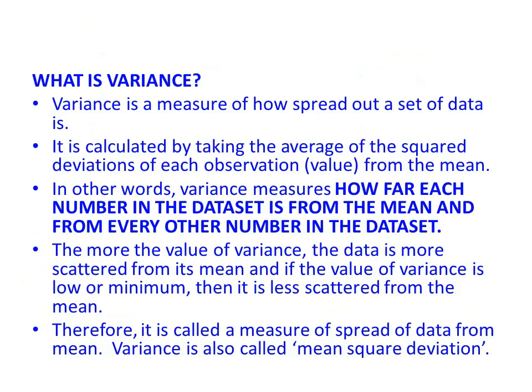Now let us learn what variance is and what standard deviation is in detail. What is variance? Variance is a measure of how spread out a set of data is. It is calculated by taking the average of the squared deviations of each observation value from the mean. In other words, variance measures how far each number in the dataset is from the mean and from every other number in the dataset. The more the value of variance, the more scattered the data is from its mean, and if the value of variance is low or minimum, then it is less scattered from the mean. Therefore, it is called a measure of spread of data from mean. Variance is also called mean square deviation.